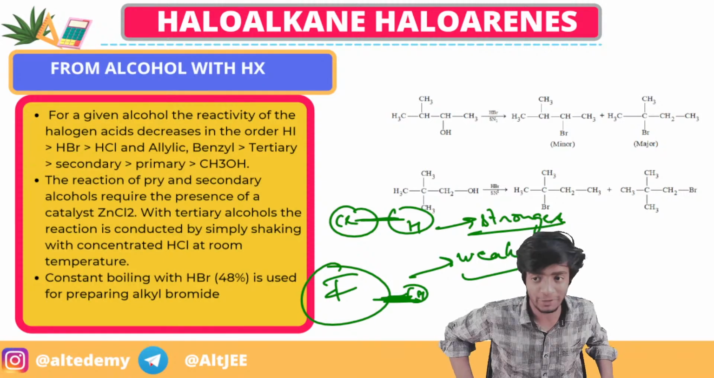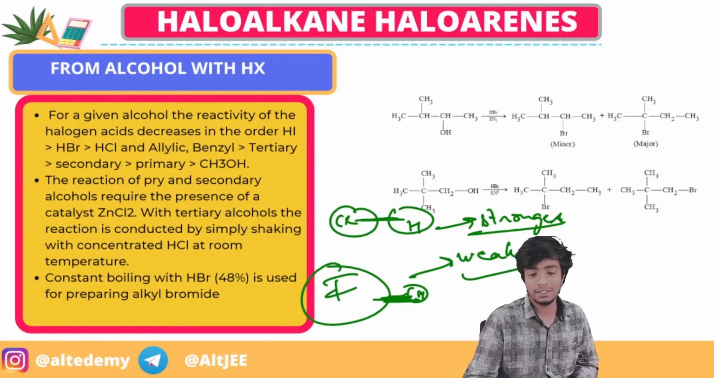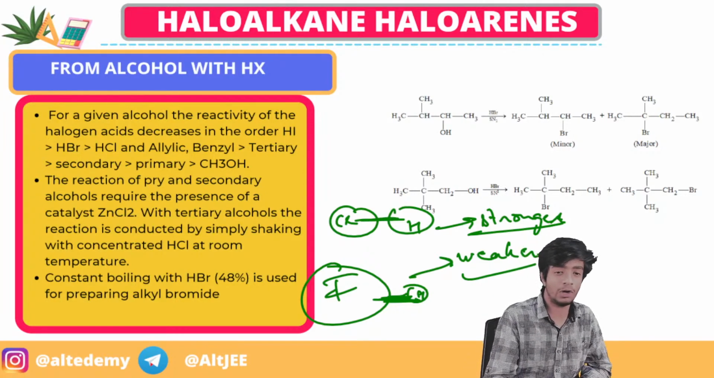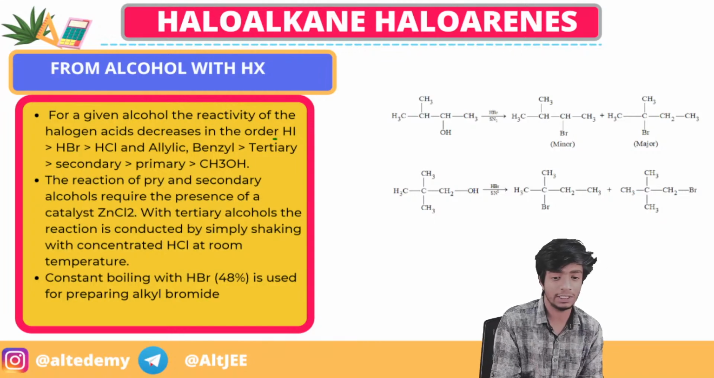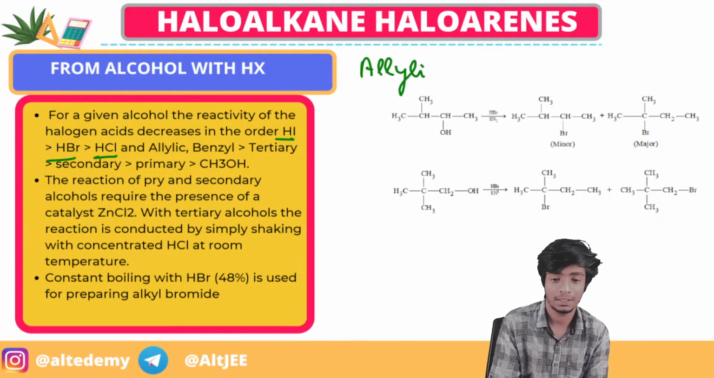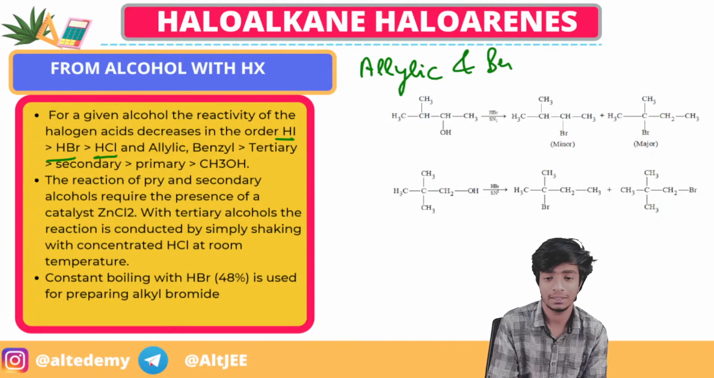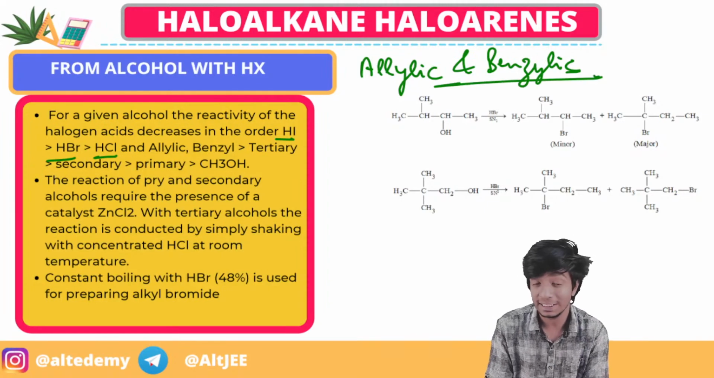Right. So we'll move forward. Then see, this is due to the bond strength and the size. There the reactivity order is like this: HI, HBr, HCl, and then the allylic and benzylic. What were allylic and benzylic halides?